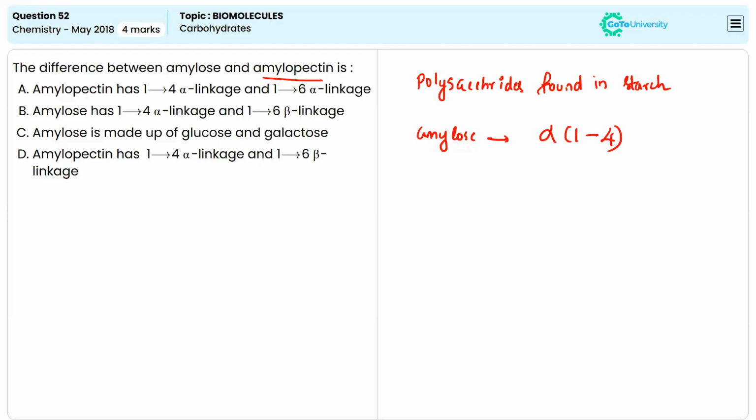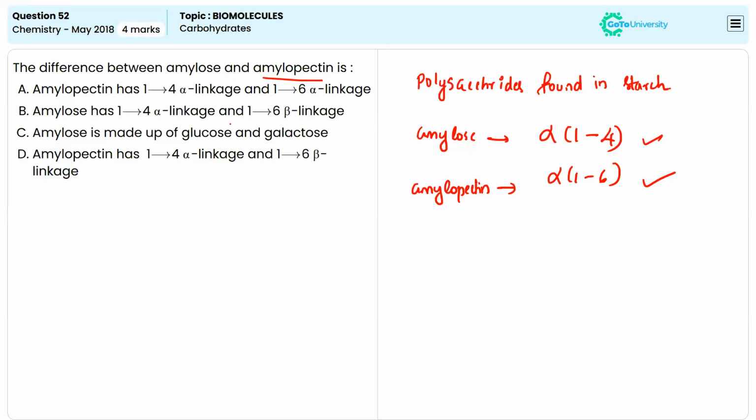If you check amylopectin, it is a branched one. It is a branched polymer of alpha D glucose, and the linkage will be alpha 1,6. So in amylopectin, we can see alpha 1,6 linkage, and they will be more soluble and digestible than amylose. So this is the type of linkages present in amylose and amylopectin.